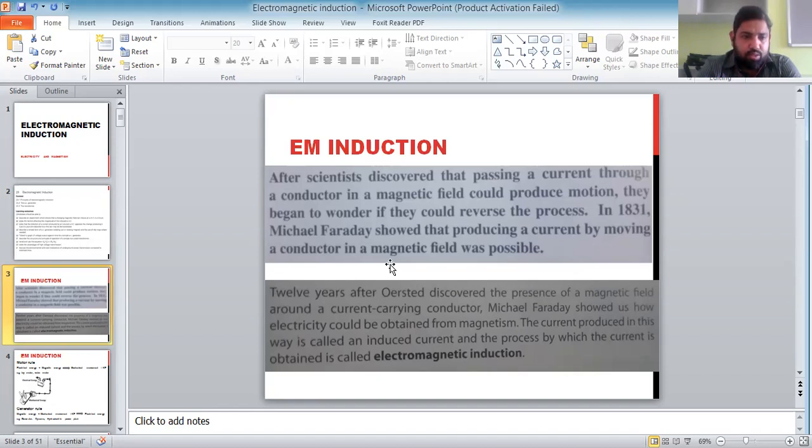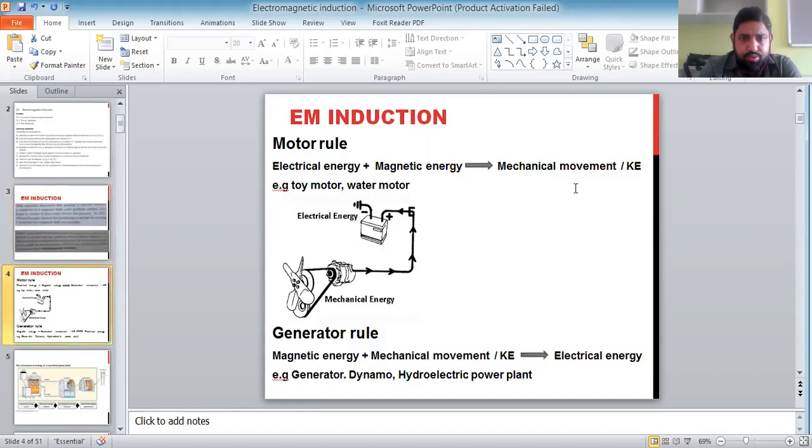I will discuss here two basic rules, motor rules and generator rules. You can easily observe these two rules and connect them to daily life applications at your home. You can find a motor in a toy, a water motor, or any other form. So you can identify the inputs and the outputs. And on the other hand, you have a generator.